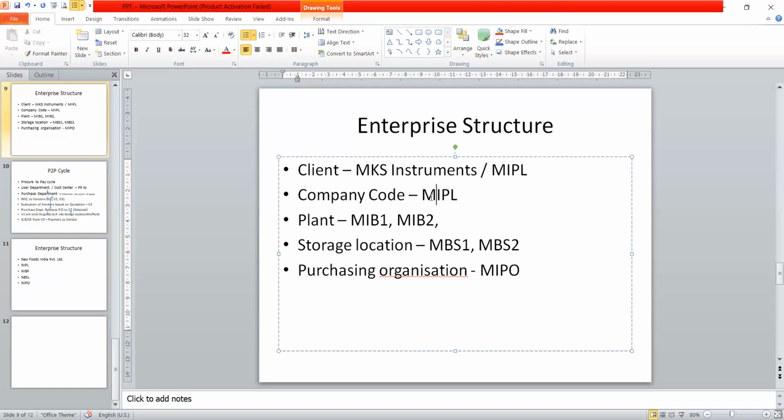Moreover, the plant, storage location, etc., are maintained as per the regions, the address, whatever they provide. From the client end, we gather all this information and configure as per that. So we can think about these things.